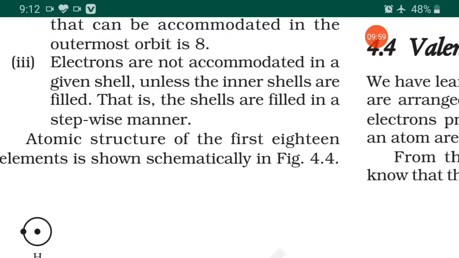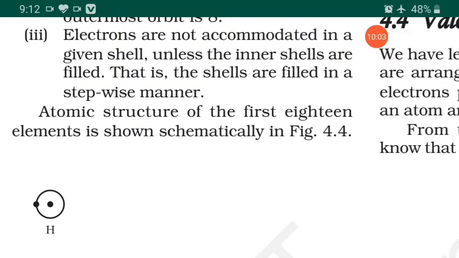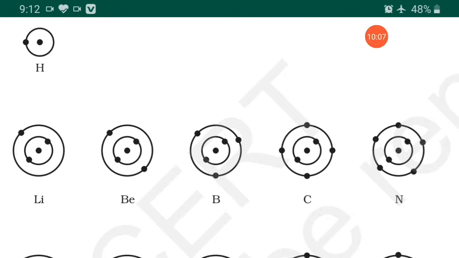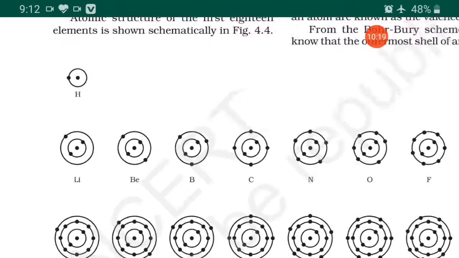And according to the atomic structure of the first 18 elements, that is your work today. Here all the 18 elements, generally we can take 20 also, that also you can add here. Here 18 are given in the NCERT textbook.